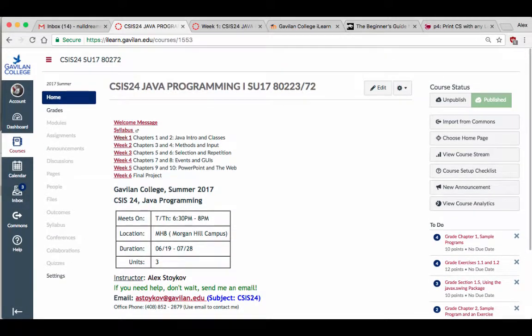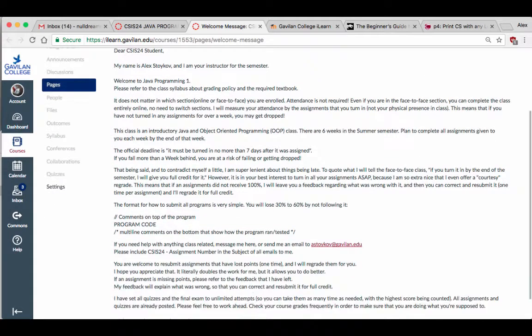This is the class webpage, and the little inbox to the left is where you're going to be getting messages from me. So check it and double check it. And the first thing that I sent yesterday was this little welcome message. So I'm going to look at that first. And the welcome message goes something like this.